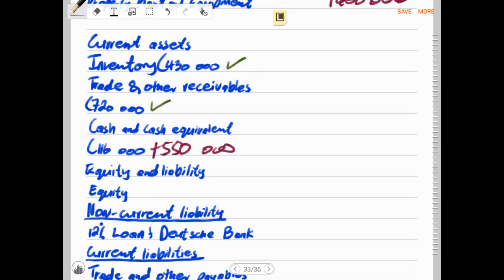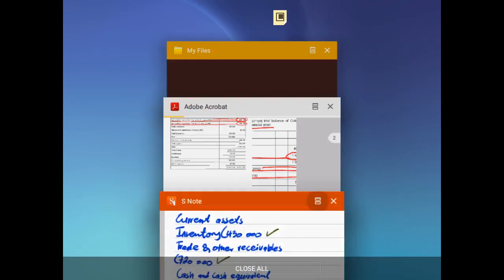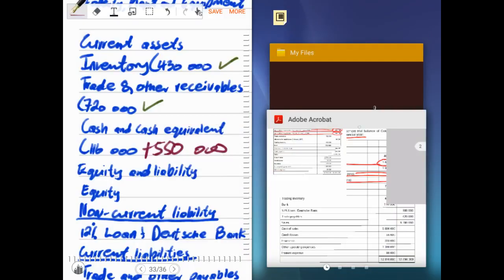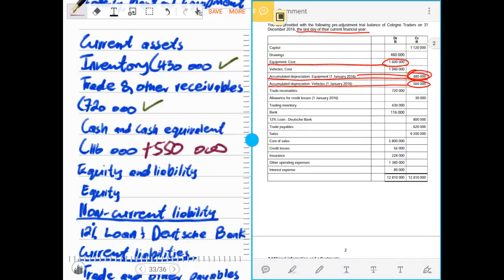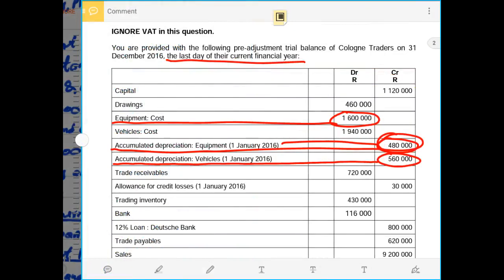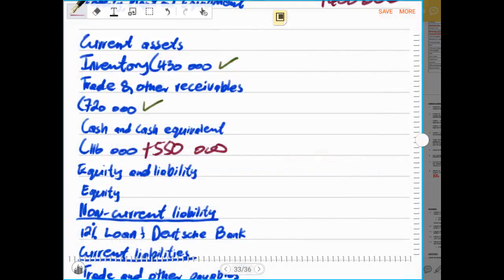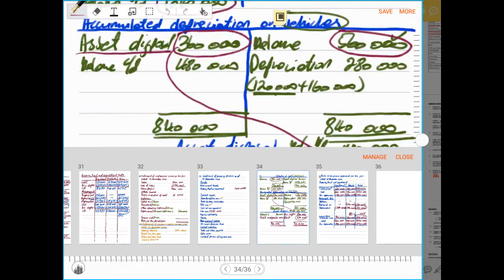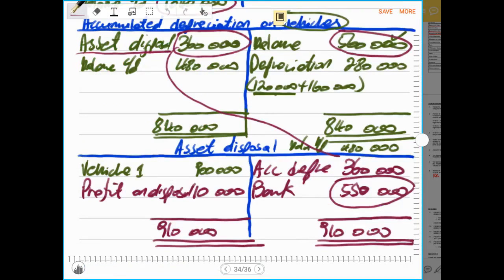Then after we go and check again if there is anything that is still missing in our adjustments. In the ledger account we had 550,000 that was accounted for. Okay, then this one is completely recorded.